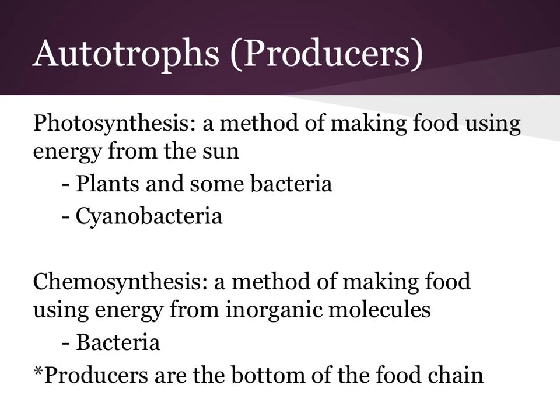We've already talked about what autotrophs are. We said that they make their own food. So these are going to be the producers in an environment. So when we get onto food webs, we're going to talk about the producers, which is the first level. We're going to go on from there.